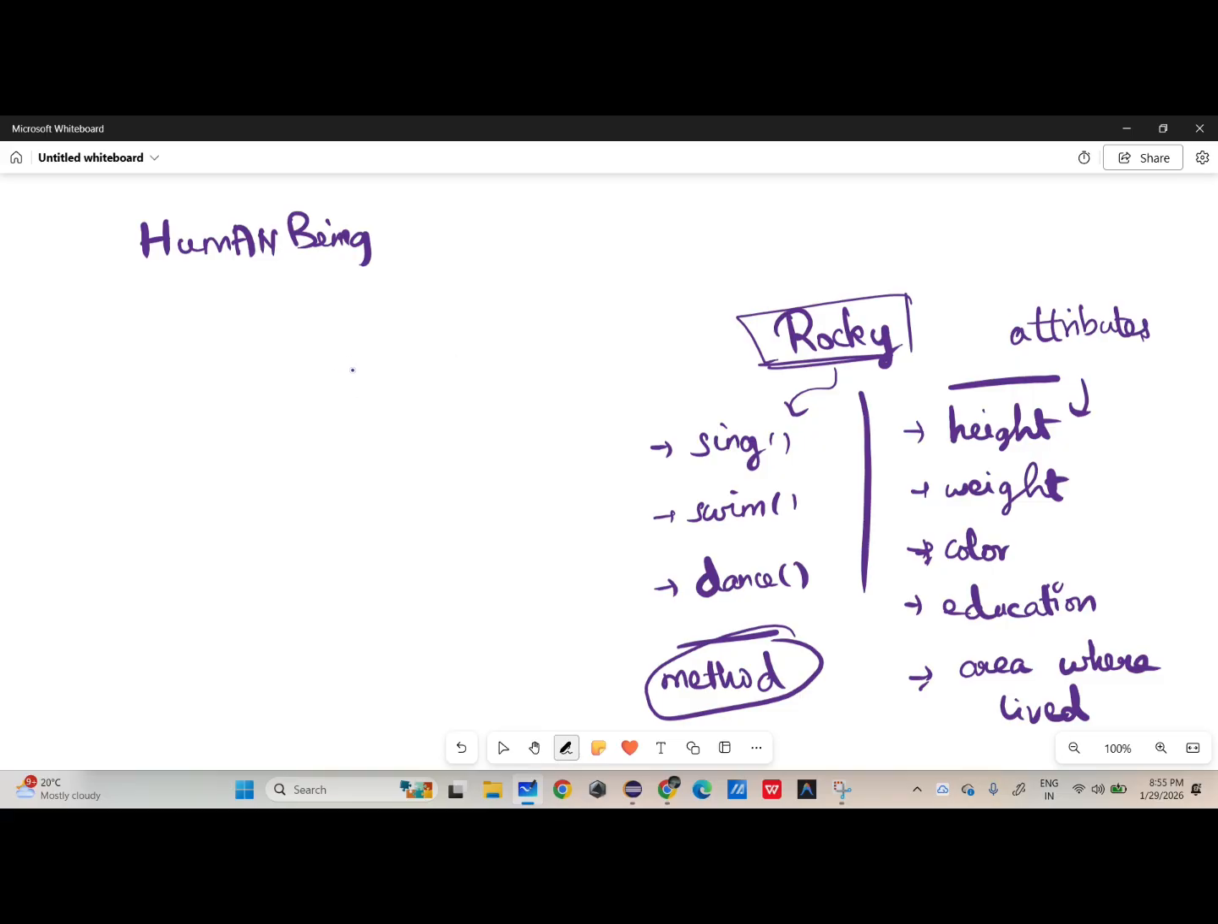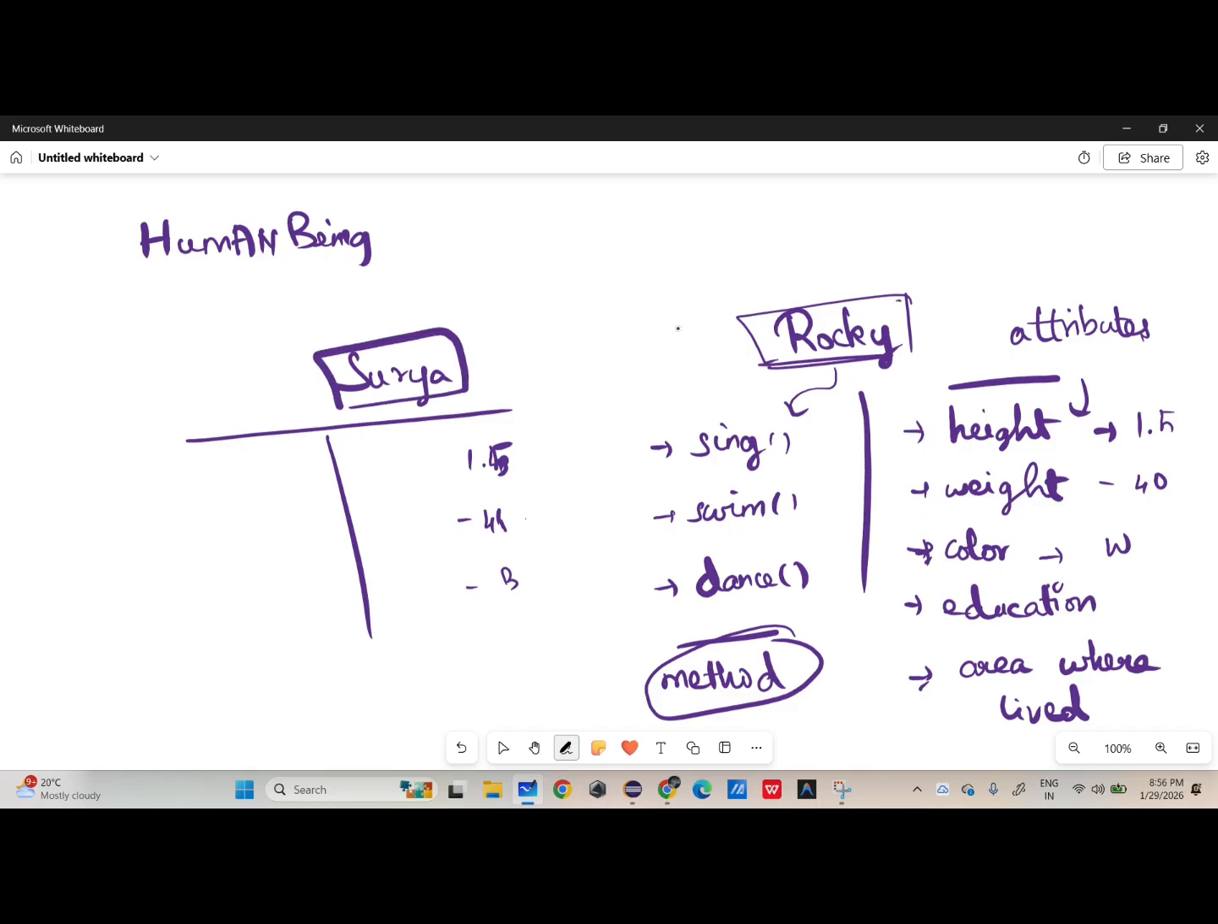For example, take another person, Surya. Surya has a different height. For example, his height is 1.5, or maybe 1.4. Maybe it differs, and even if it's the same, it will differ elsewhere. For example, he is 40 kg now; he will be 41 or 40.1 or some other value. If his color is white, the other person's color will be black or something else. So each and every object is different. He is one object, and he is also another object.